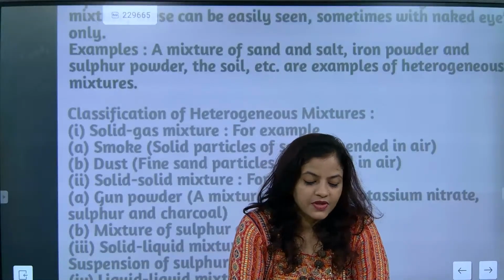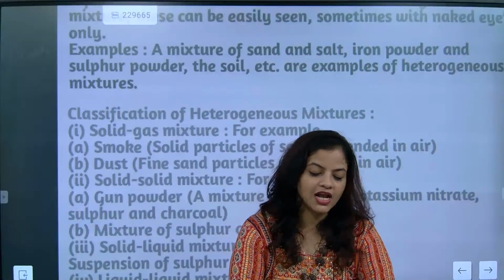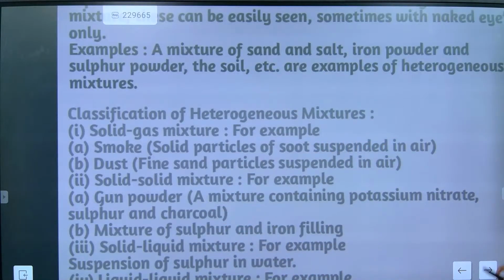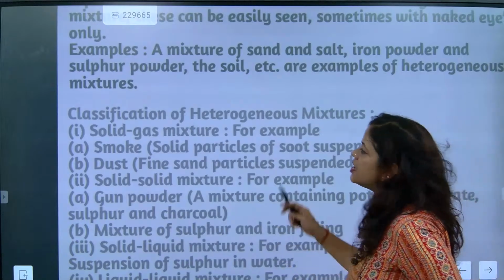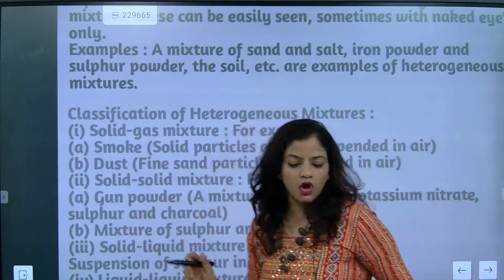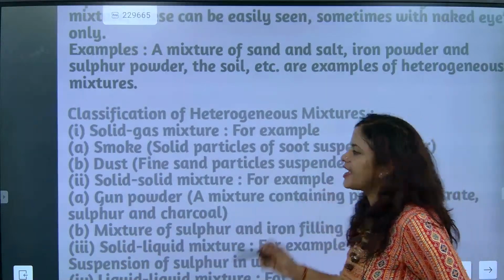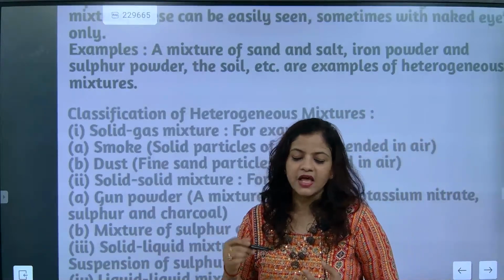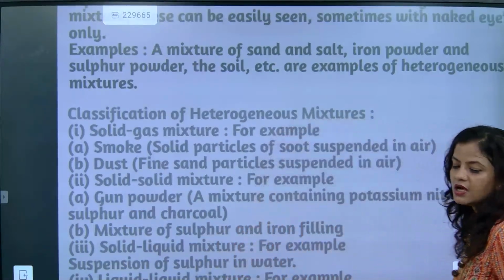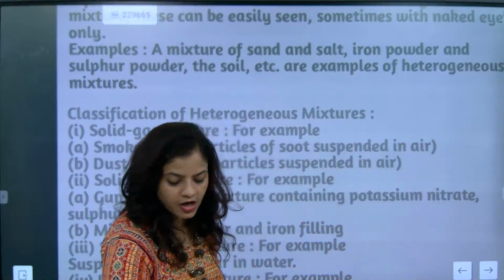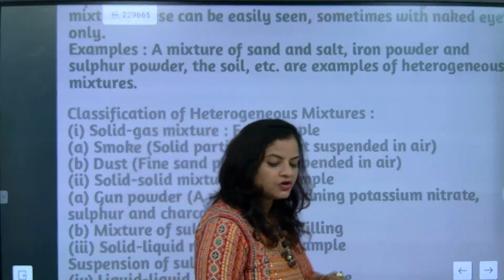Five minutes. Okay. So now look here, beta. We are going to talk about classification of heterogeneous mixture. When we talk about classification of heterogeneous mixture, first we are going to talk about solid gas mixture. Means solid will be added with gas. So that is considered as what, beta? Solid gas mixture.